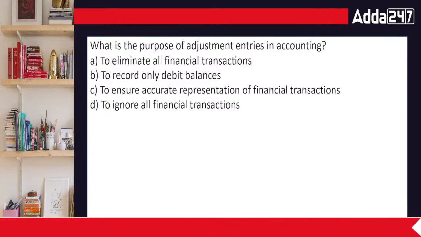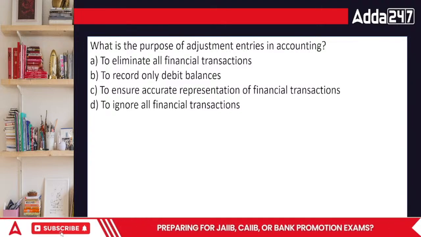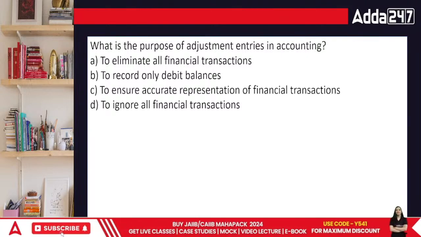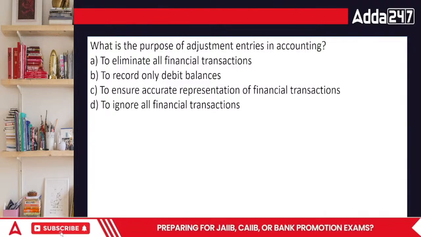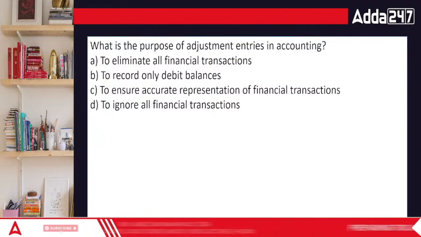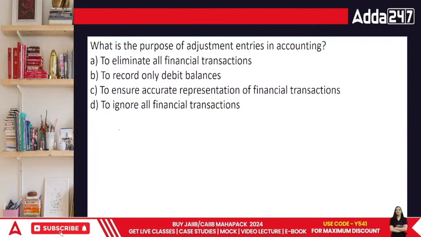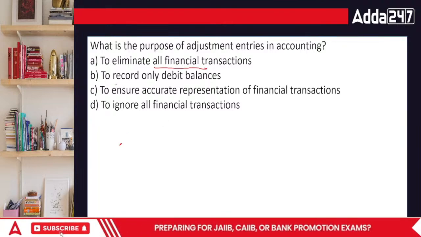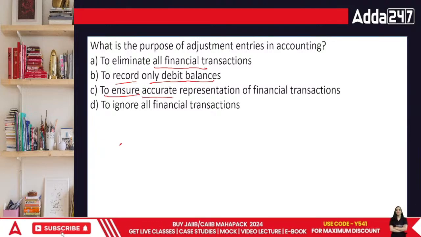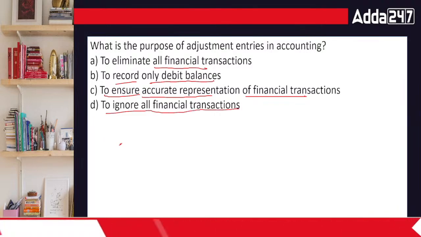What is the purpose of adjustment entries in accountancy, everyone? What is the purpose of adjustment? Adjustment is basically done when we are noting down all the points in the books of accounts and we would like to know what exactly is happening. To eliminate all financial transactions, to record only the debit balances, to ensure accurate representation of the financial transactions, or to ignore all financial transactions.